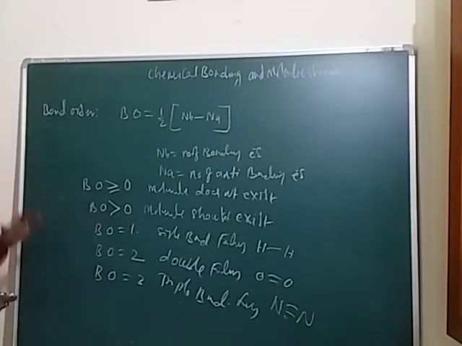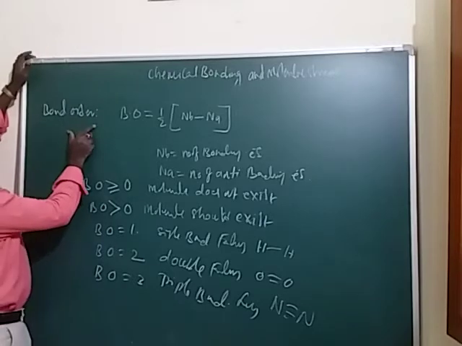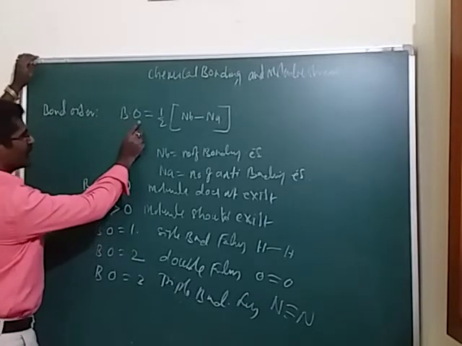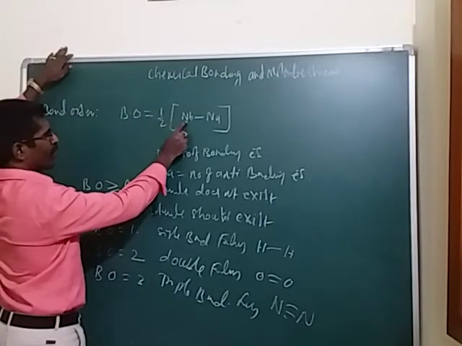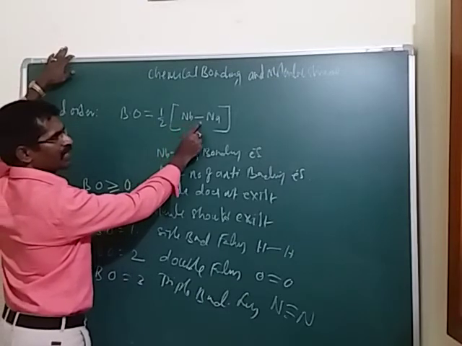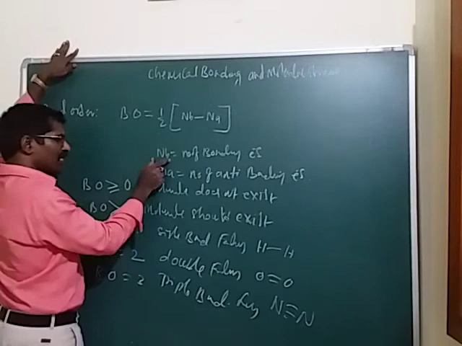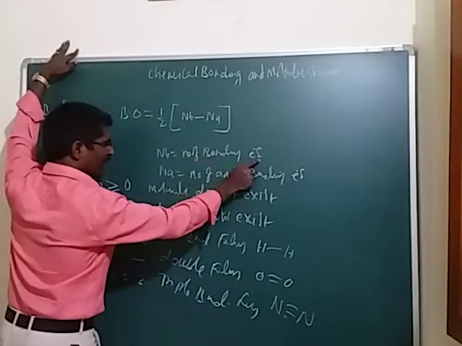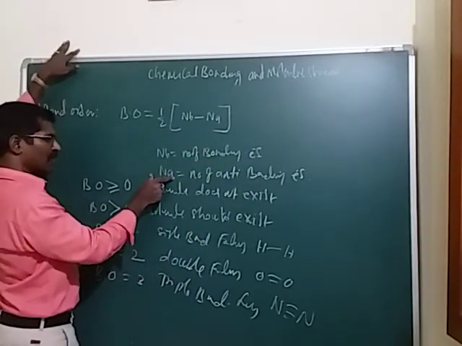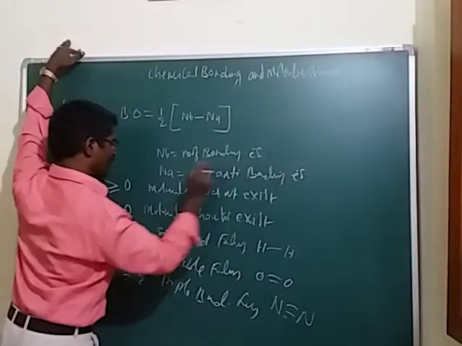Okay, now once again, the last statement of this one is the bond order. Bond order is equal to half of the number of bonding electrons minus the number of anti-bonding electrons. Here Nb is the number of bonding electrons, and Na is the number of anti-bonding electrons.